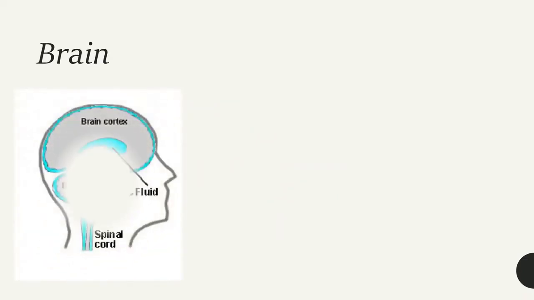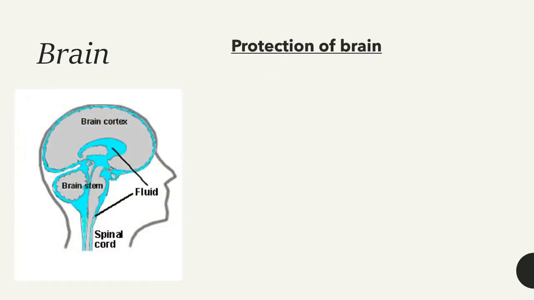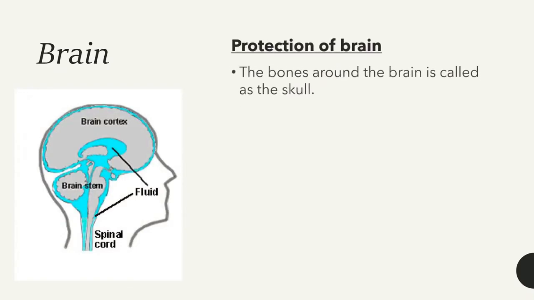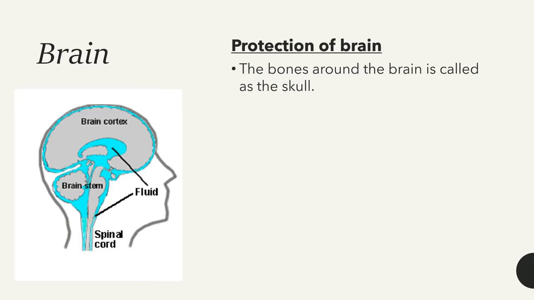Now let's move to the brain. The brain is the main organ of the central nervous system, and it is well protected in our body. If we consider the brain, it is covered by a thick bone called the skull. The skull is the bone which covers the brain, and it protects the brain from physical damage.